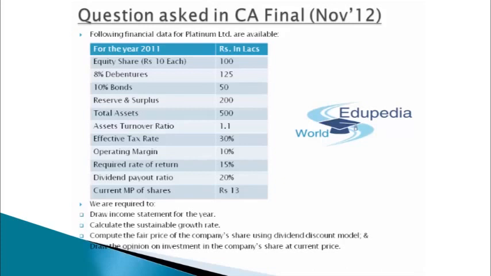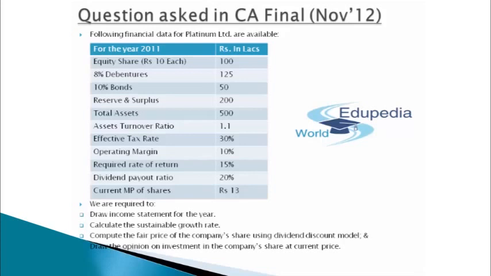We are supposed to, number 1, draw the income statement for the year. Number 2, calculate the sustainable growth rate. Number 3, compute the fair price of the company's share using the dividend discount model. And the last one, draw your opinion on investment in the company's share at the current price. So let's understand this question first of all, guys.